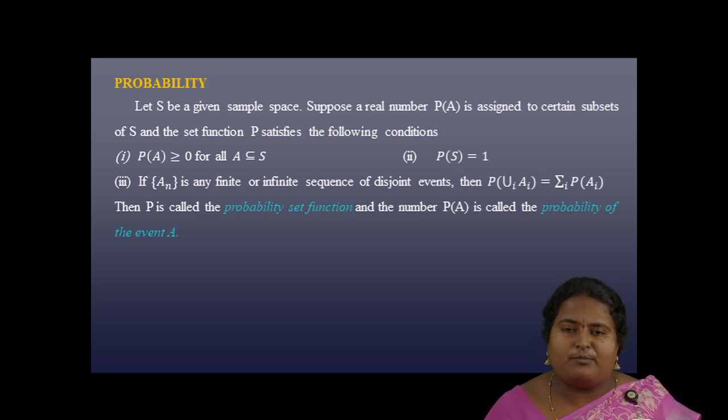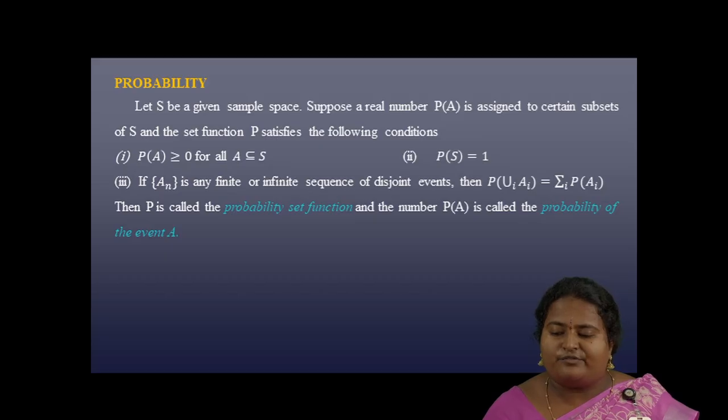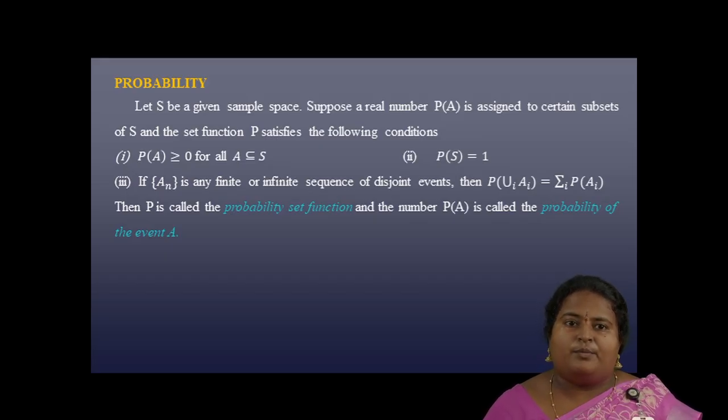Third, axiom of additivity: if An is any finite or infinite sequence of disjoint events, then P of union Ai equals summation P of Ai. Then P is called the probability set function and the number P of A is called the probability of the event A. Probability of A can be found by using the formula: number of favorable cases divided by total number of cases.